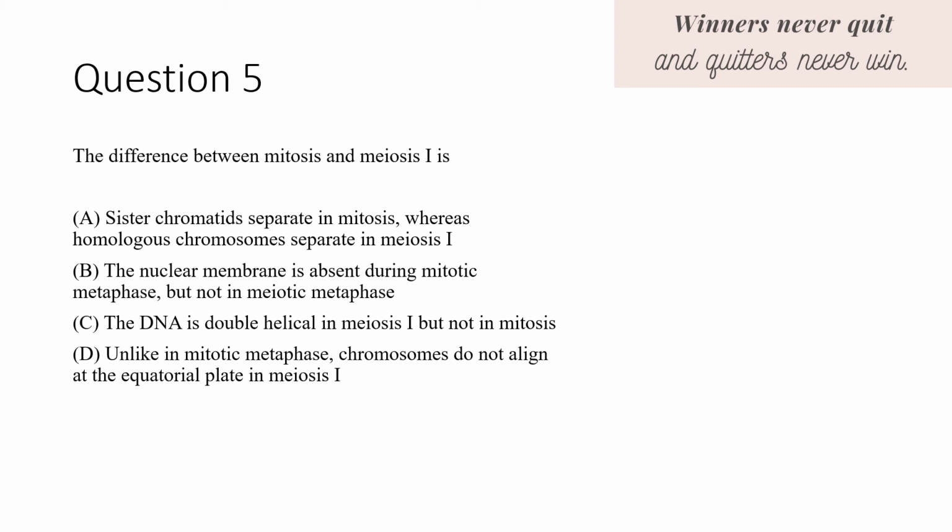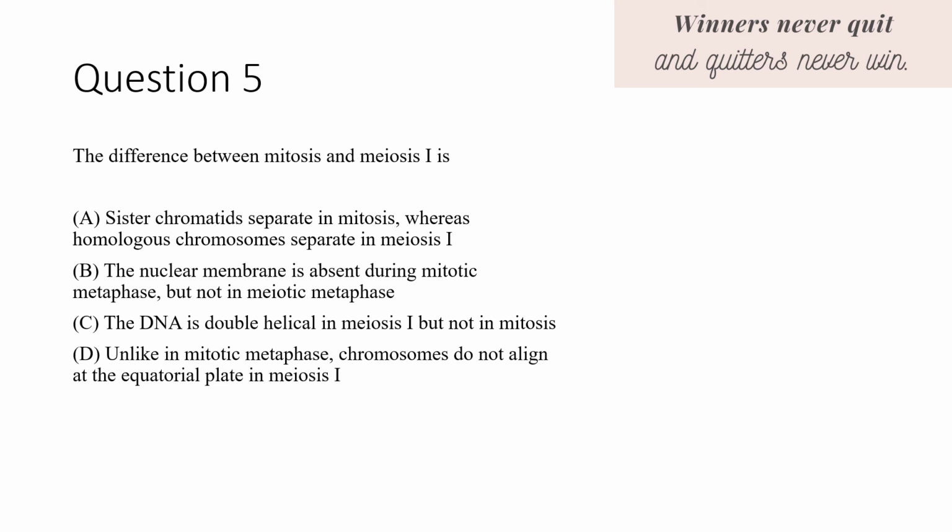Question 5. The difference between mitosis and meiosis 1 is A. Sister chromatids separate in mitosis whereas homologous chromosomes separate in meiosis 1. B. The nuclear membrane is absent during mitotic metaphase but not in the meiotic metaphase. C. The DNA is double helical in meiosis 1 but not in mitosis. D. Unlike in mitotic metaphase, chromosomes do not align at the equatorial plate in meiosis 1.